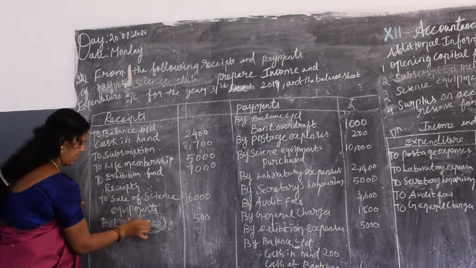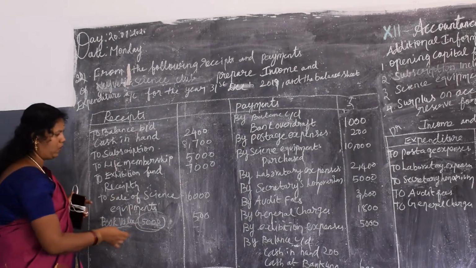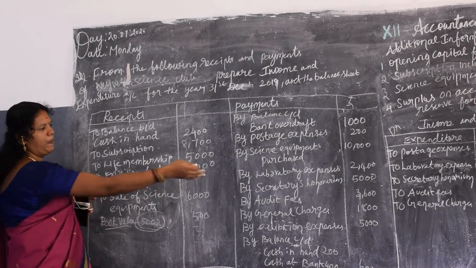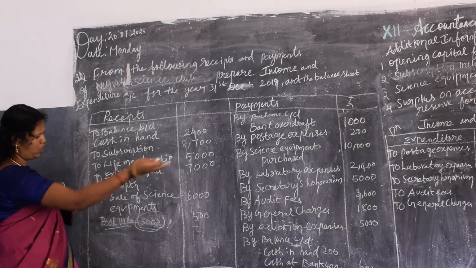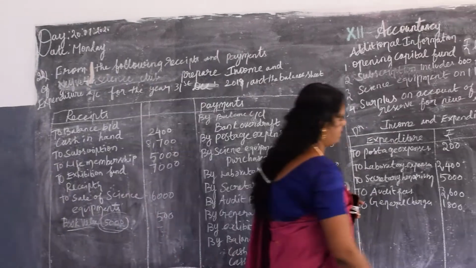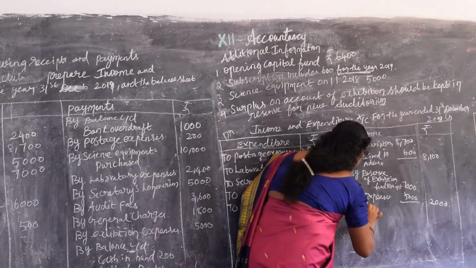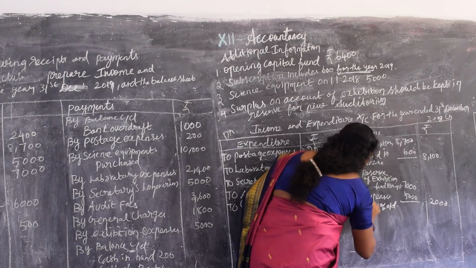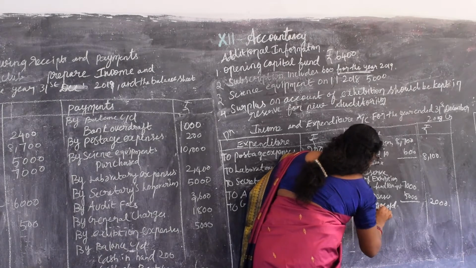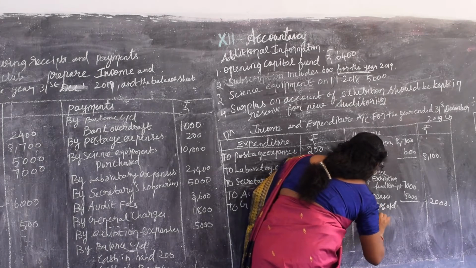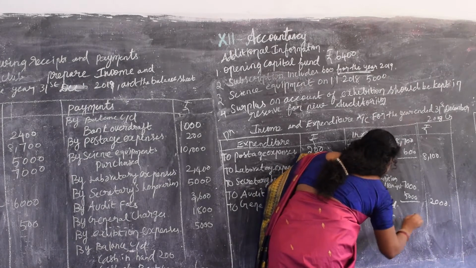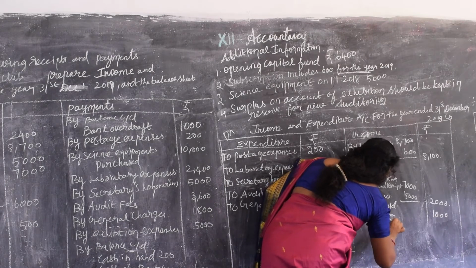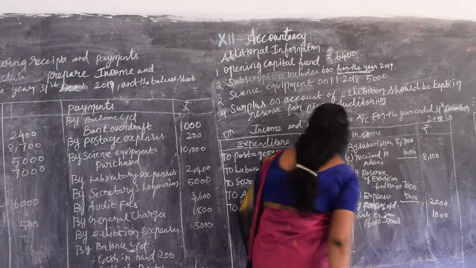Actually, what is the book value? How much should we sell the science equipment for? We should sell it for 5,000. But what have we done? We sold it for 6,000. So it is a profit. If it had been a loss, we would have to write it in expenditure. So it is a profit. So you should write it on the income side, that is, profit on sale of old equipment. That is 1,000. How do you derive 1,000? 6,000 minus 5,000 gives 1,000 rupees.